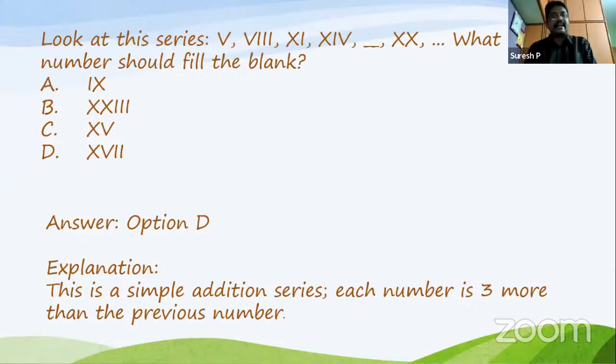5 plus 3 is 8. 8 plus 3 is 11. 11 plus 3 is 14. 14 plus 3 is 17. 17 plus 3 is 20. So the missing number should be 17.